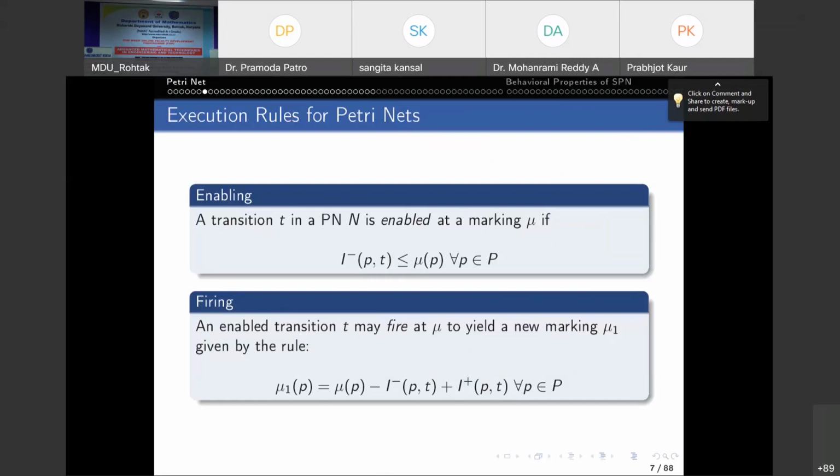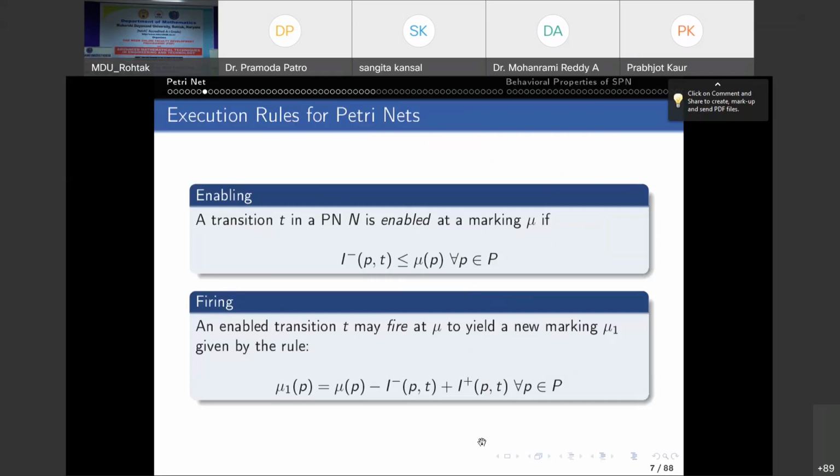You go and insert your card. That means the machine is enabled now. But you won't get money unless you insert your PIN. After inserting your PIN, the machine fires and you receive the money. So this is the difference between the enabling and firing rule. An enabled transition may or may not fire.